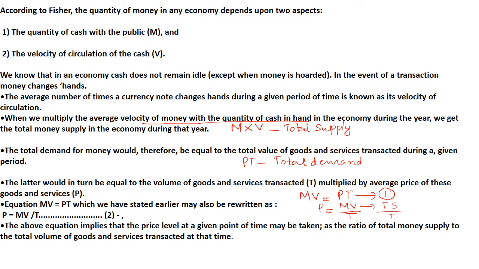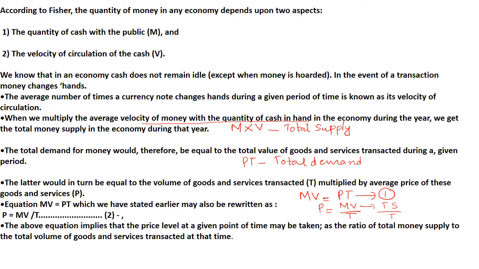Clear? Okay, so in this equation, what is P? That is the price level, the average price level, equal to MV divided by T. Clear? So the above equation implies that the price level at a given point of time is the ratio of the total money supply to the total volume of goods and service transacted at that time.